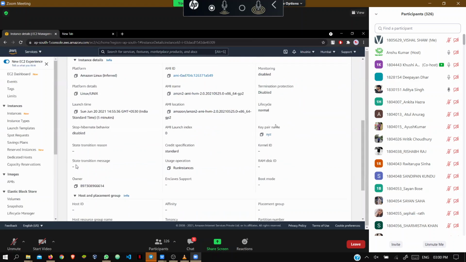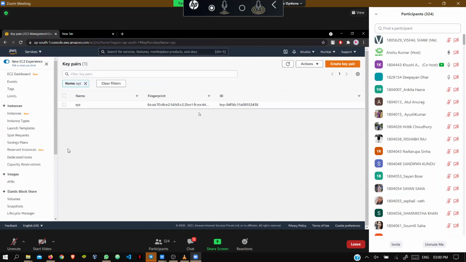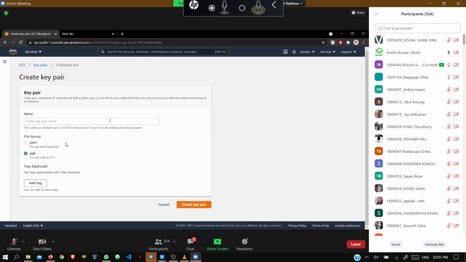Edit the security pair. You have the name here. Okay, click it there. I think you need to create it again. Last time also the same thing happened. It will not work. Go to the PEM file, I don't think it will work. No. Okay, we can create another instance. You can just terminate this instance and go for another instance. Okay, sir. Thank you, sir.